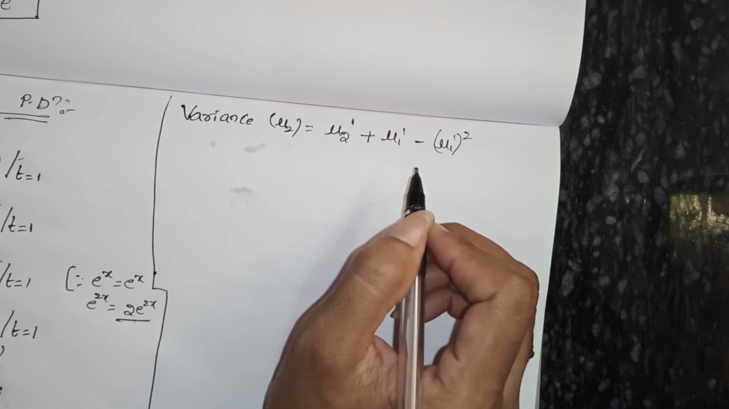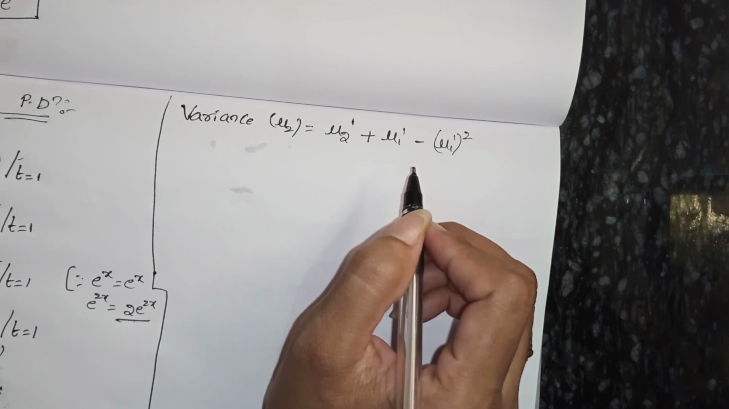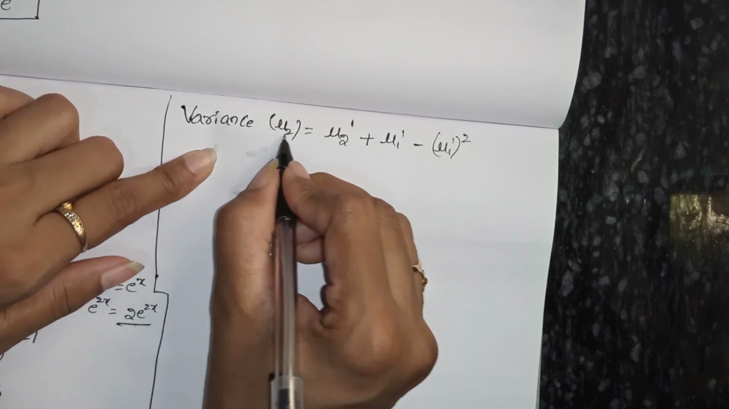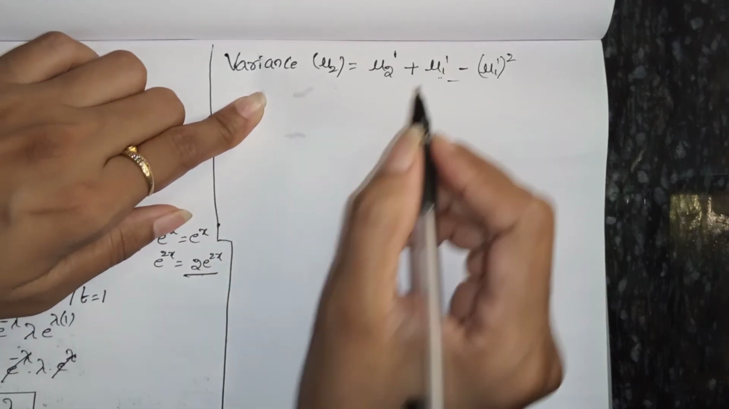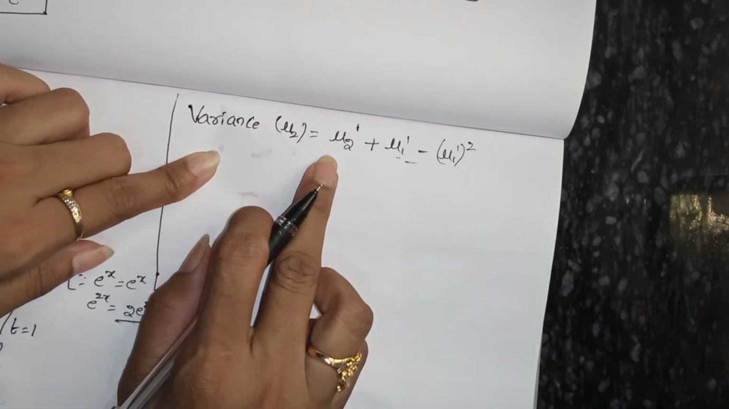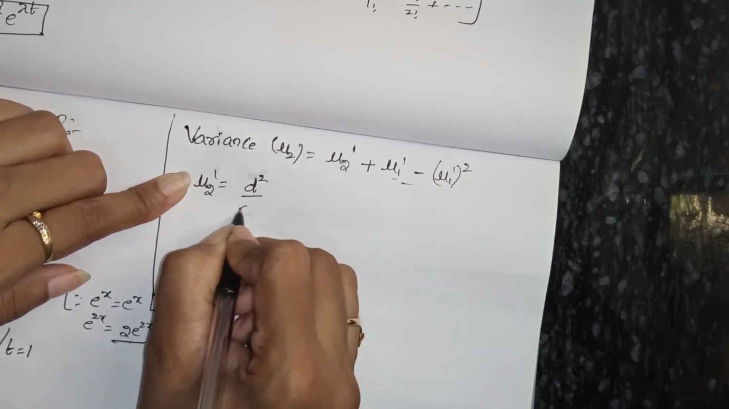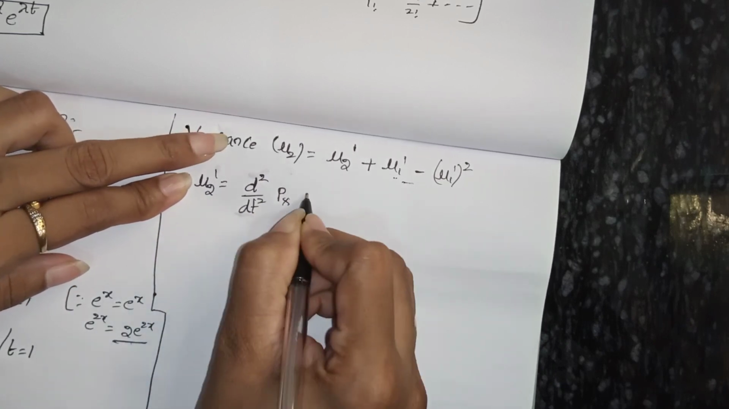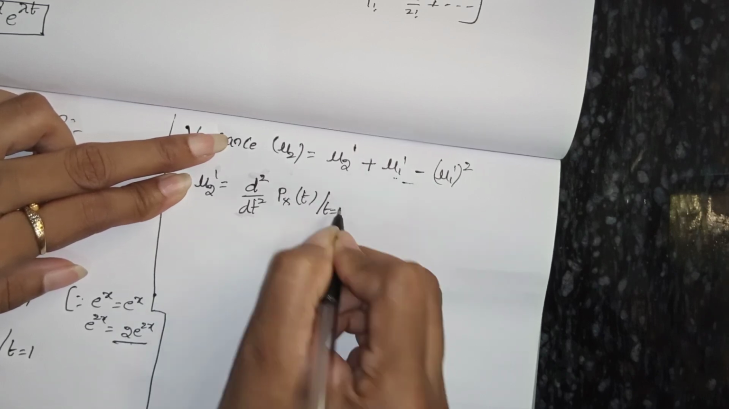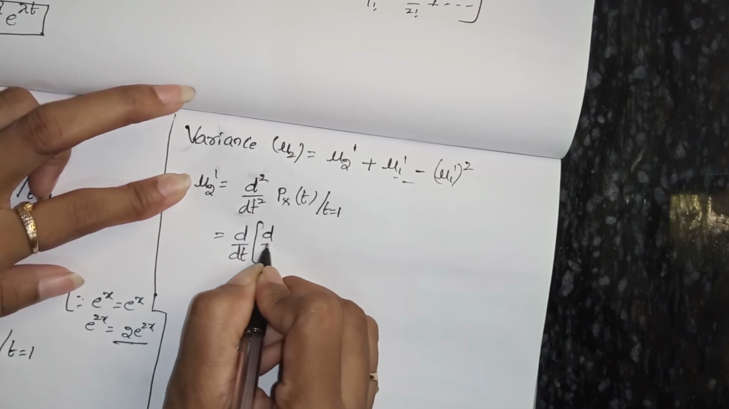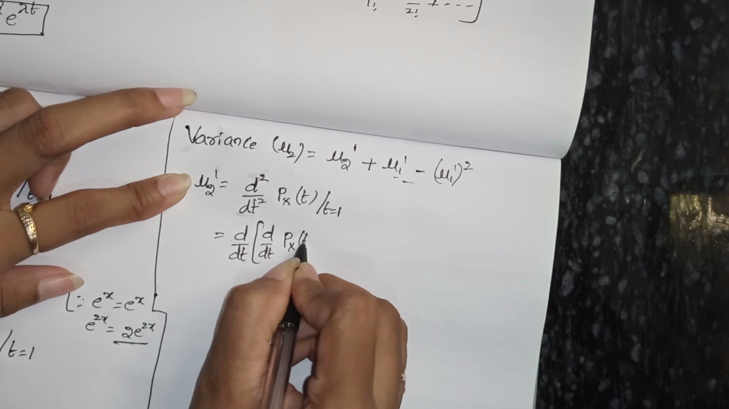Whether it may be Poisson distribution, binomial distribution, geometric distribution, hypergeometric, negative binomial, whatever it may be, when we are going to do the probability generating function, its variance formula is this one. In order to get this, we all know the mu 1 dash value is lambda. Now we have to find out mu 2 dash. So mu 2 dash equals d square by dt square of px of t, where t equals 1.